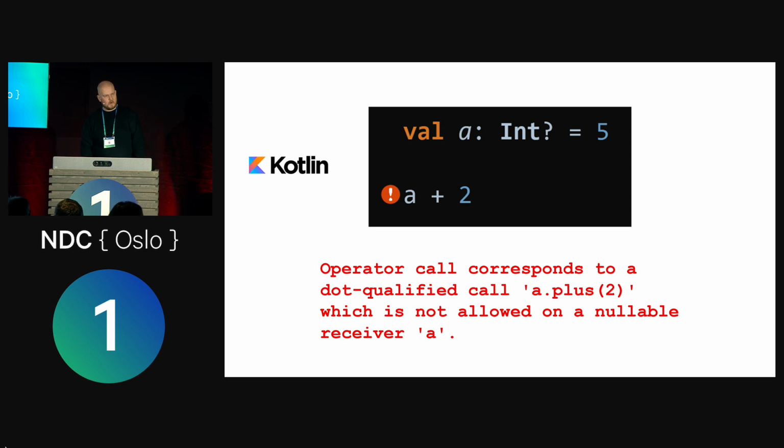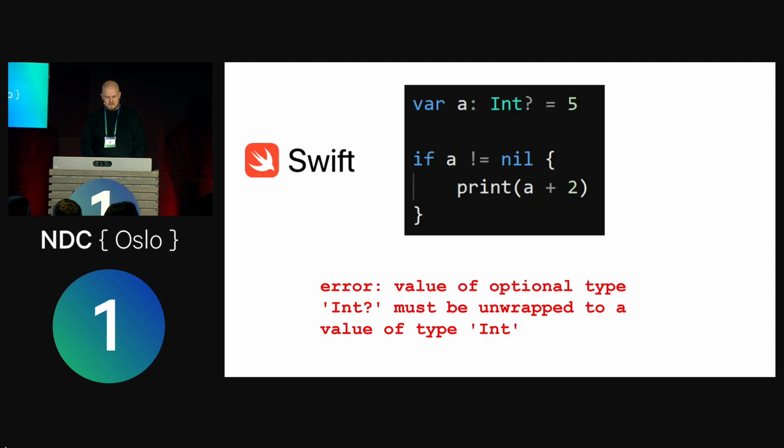So I was doing some iOS stuff and used Swift. And this just kills my spirit immediately when something like this happens, right? Because you see, Swift has exactly what Kotlin has. So you can say that something is an Int question mark. And I believe it's as good as in Kotlin, it's union types. The type system knows it's an Int or null. But if I do this, I get a type error. So I check that if A isn't null, do something with A. Oh, sorry, it's definitely not something you can do because it could be nil. Like one line up, guys. I'm saying it's not nil, but Swift doesn't care.